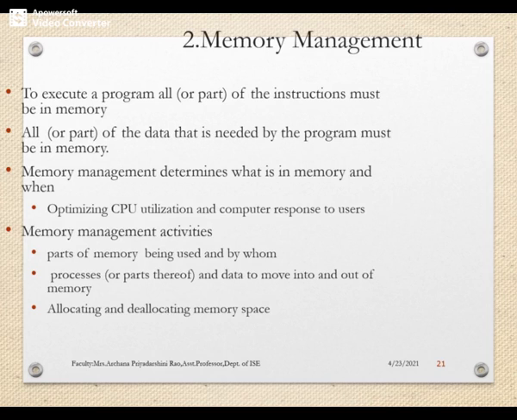So let's talk about the next task of operating system, that is memory management. As you know, main memory is a large array of words or bytes, which may be from hundreds to thousands of billions of words residing in main memory, and each word or byte has its own address.